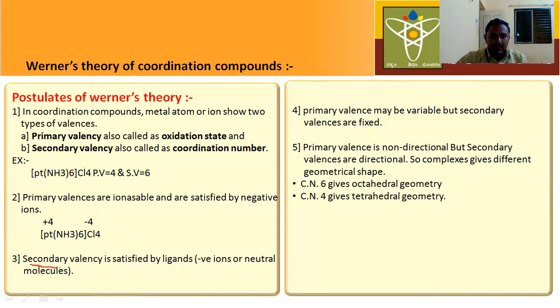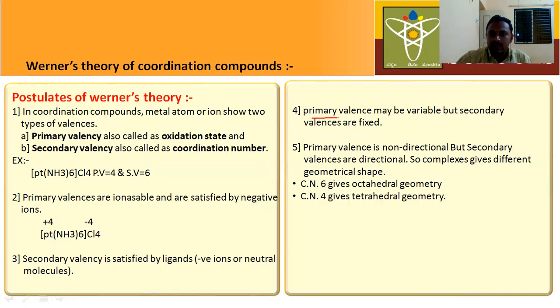Next, the secondary valency is satisfied by ligands. Here the ligands may be negative ions or they may be neutral ligands. Okay, this is the third postulate of Werner's theory.